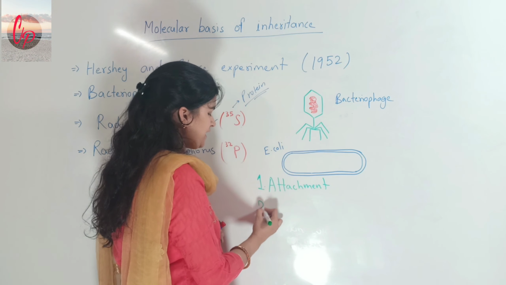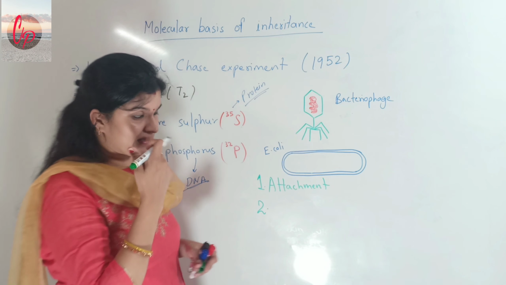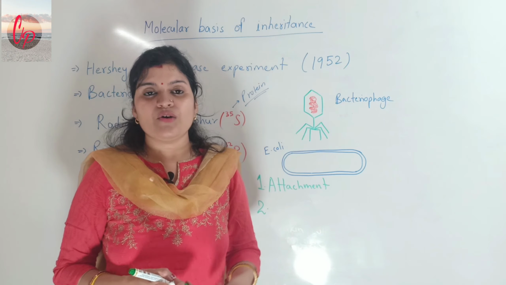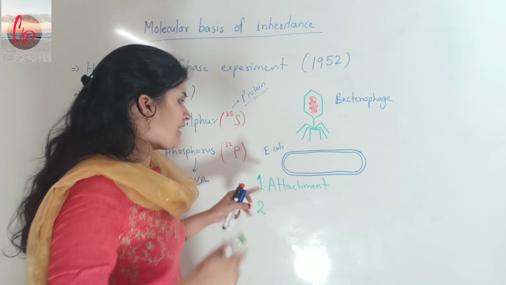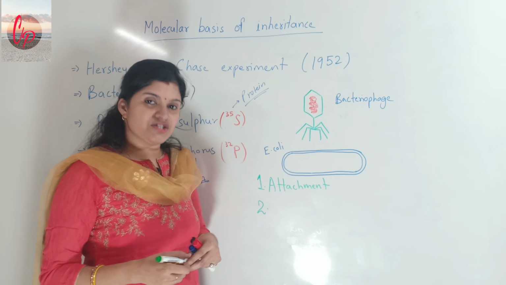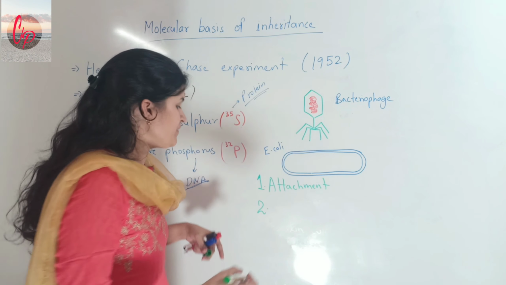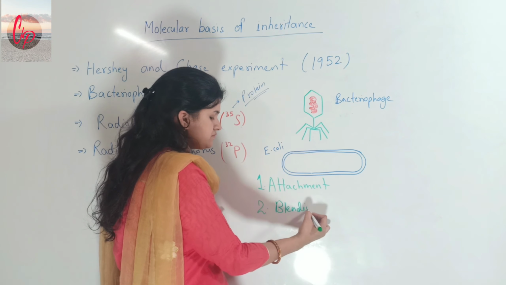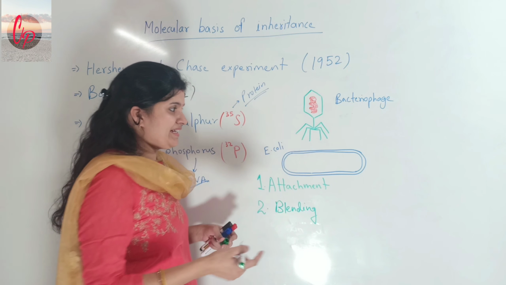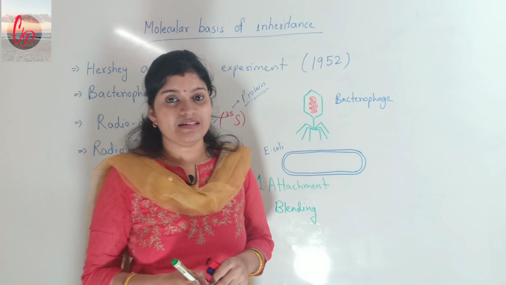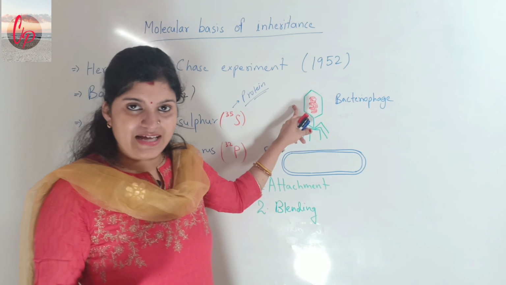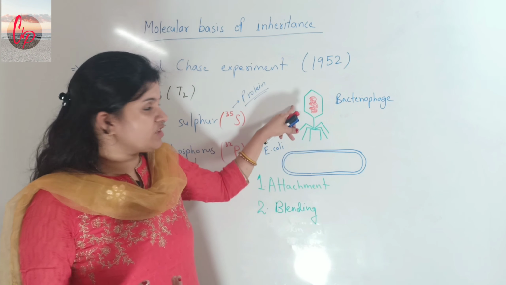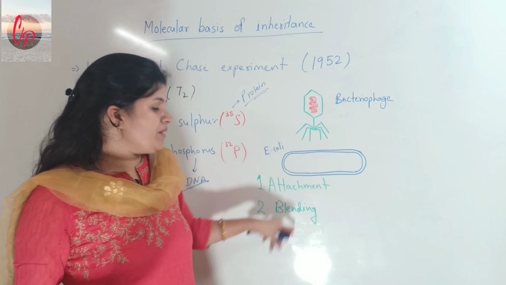In this, the virus was attached with the bacteria E. coli, and it gave out its genetic material. And what will the scientist do in the second case here? The second step is blending. As the virus has given its genetic material, the bacteria has got the genetic material of the virus. Now the bacteria will be blended.